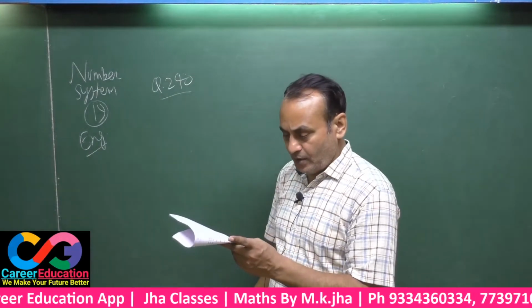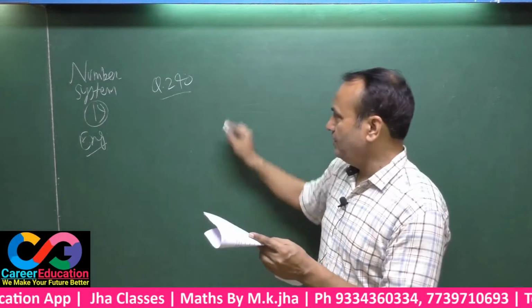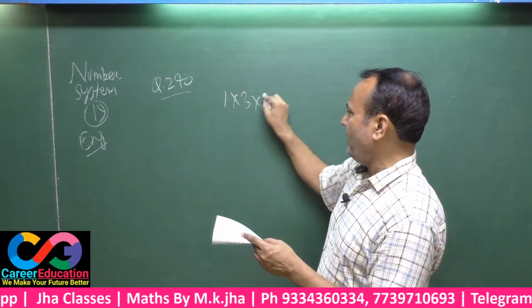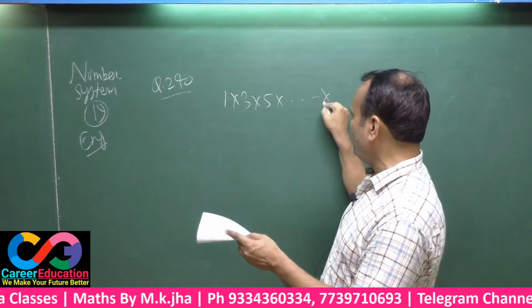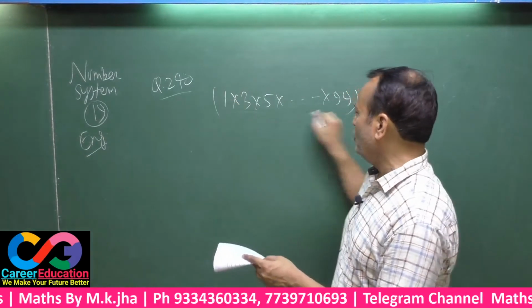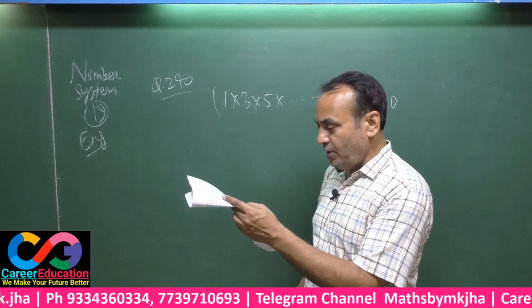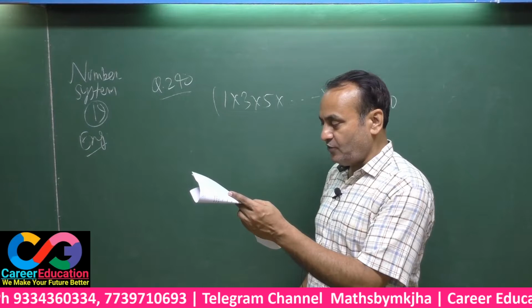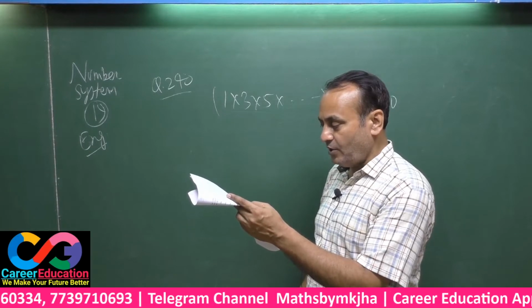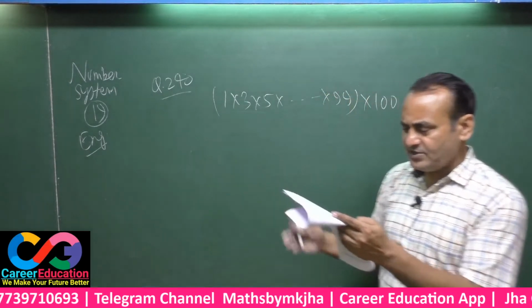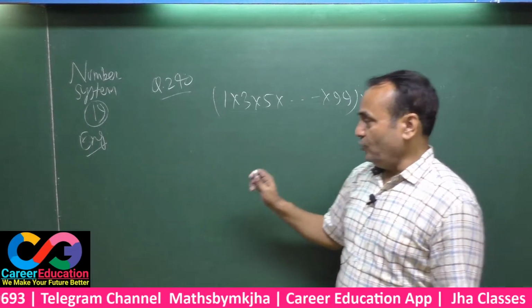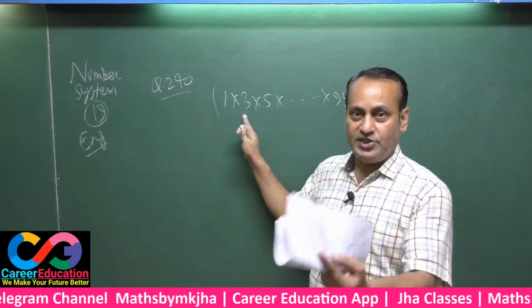Now question number 240. See, 240: 1 into 3 into 5 into up to 99 into 100. How many zeros will be in the expression from the right side? Find out the number of zeros in the expression from the right side. See here, you have already gone through such type of questions in this lesson itself.